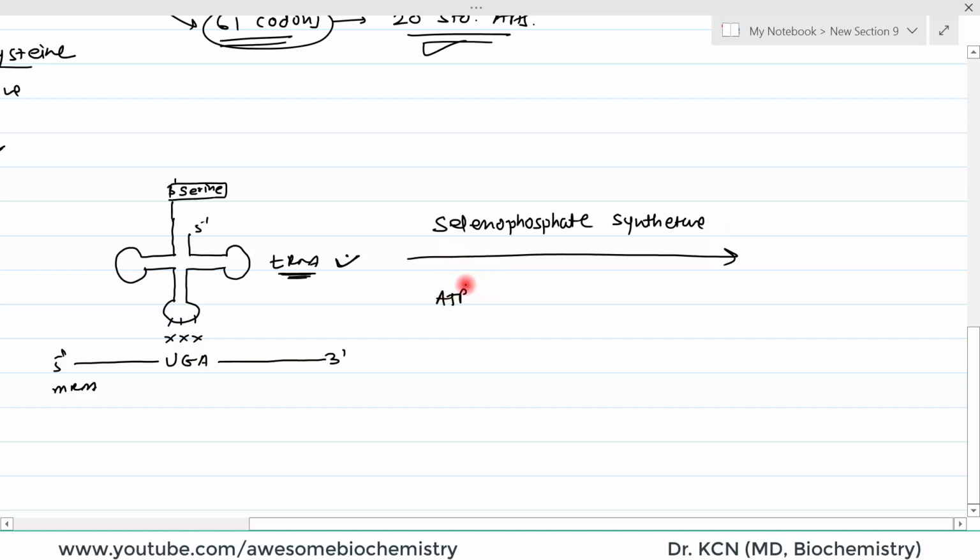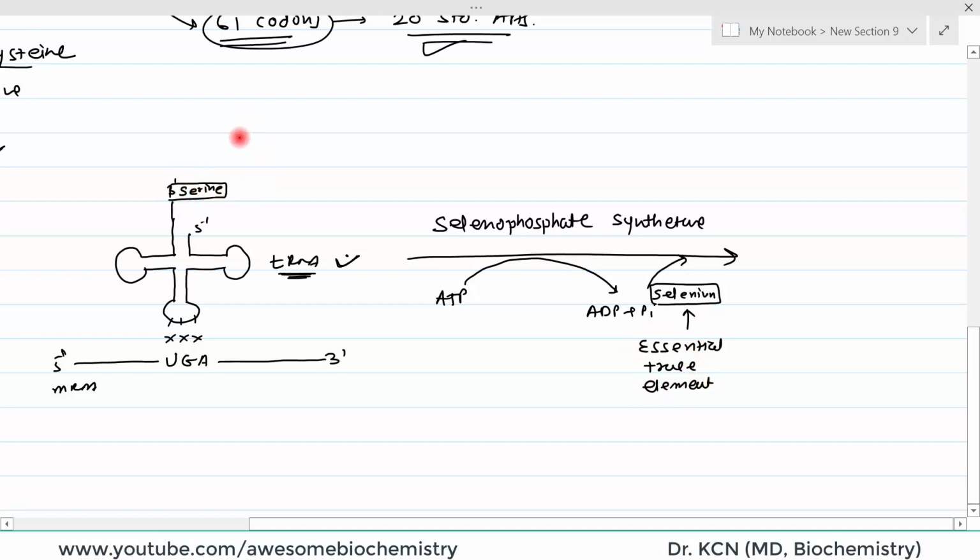It will utilize the high energy bond from ATP and break it down to ADP plus Pi, and by getting the energy it is able to incorporate selenium into this serine. Okay. This selenium is one of the essential trace elements that we require in our diet.